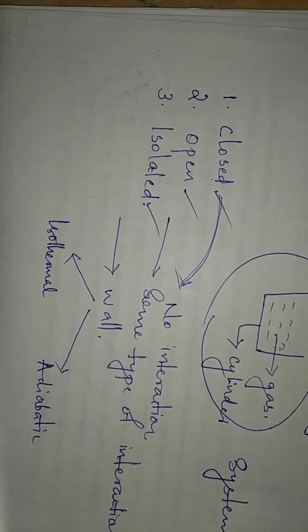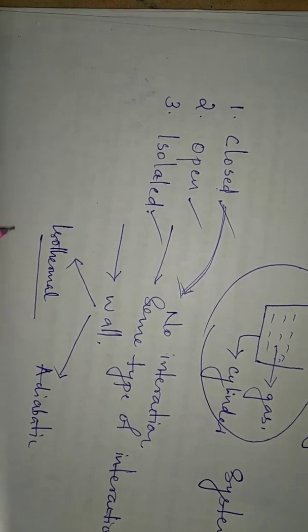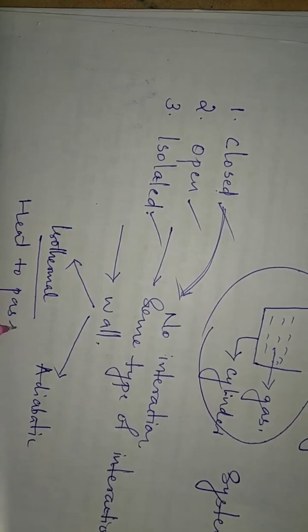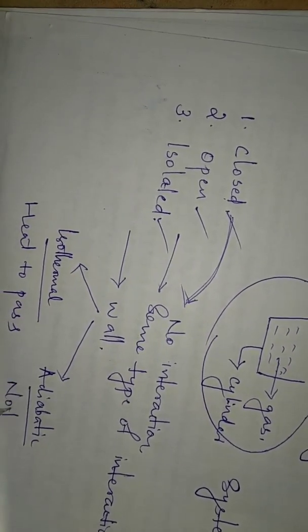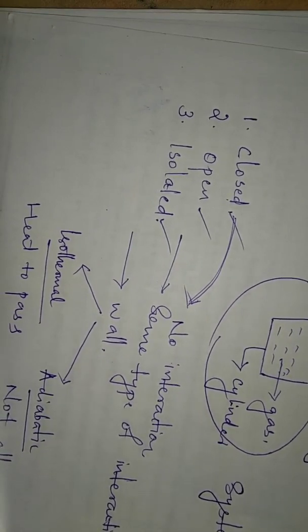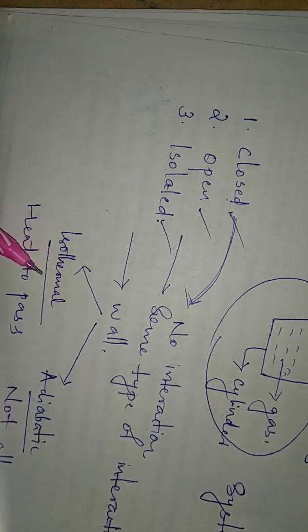An isothermal wall allows heat to pass, while an adiabatic wall does not allow heat to pass. Adiabatic is insulating, and isothermal is a conducting wall. So, these are the systems.